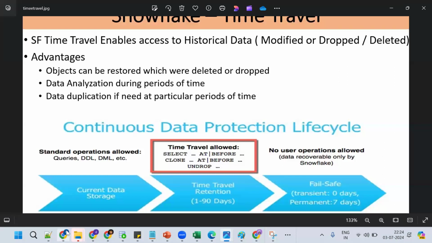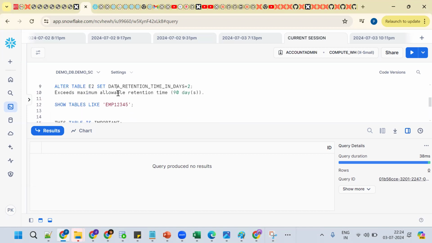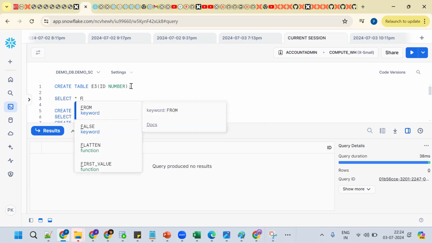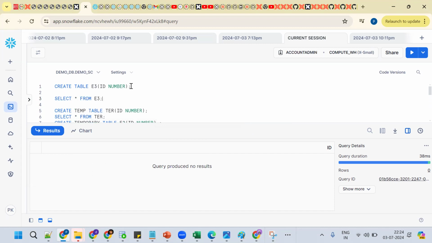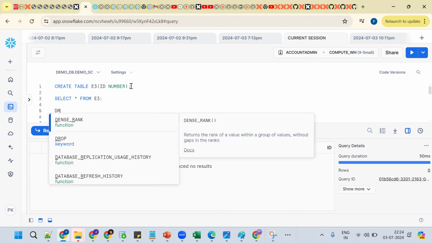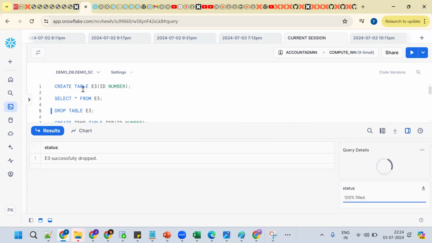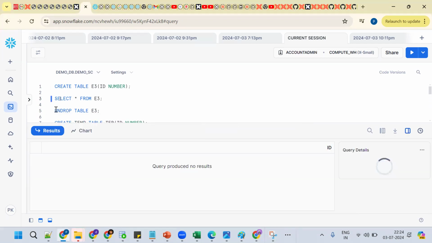Simple thing. Suppose this table E3 is important. Select star from E3. This table is there. Now suppose I want to drop table E1, but by mistake I drop the E3 table. Then what happened? We should do an undrop. Undrop is also a time travel feature, and we can get it back there.